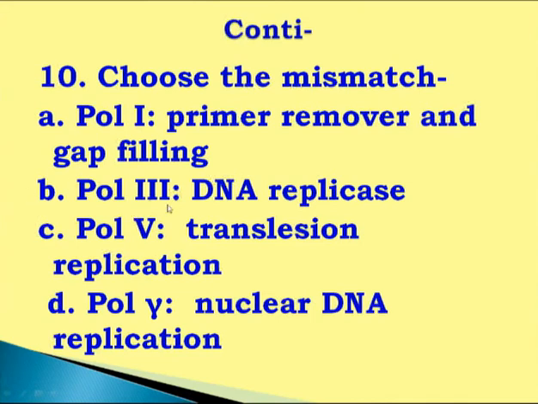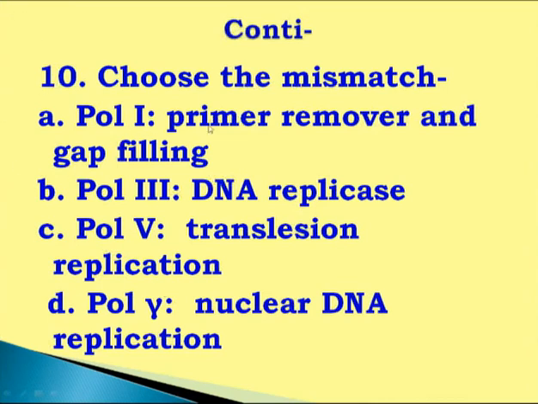Another one is polymerase III, which is also called DNA replicase, is true. Polymerase V, responsible for translesion replication, is true. Translesion means when DNA damage occurs, then this can bypass it. And this D, DNA polymerase gamma, for nuclear DNA replication, is wrong. This gamma is responsible for mitochondrial replication.